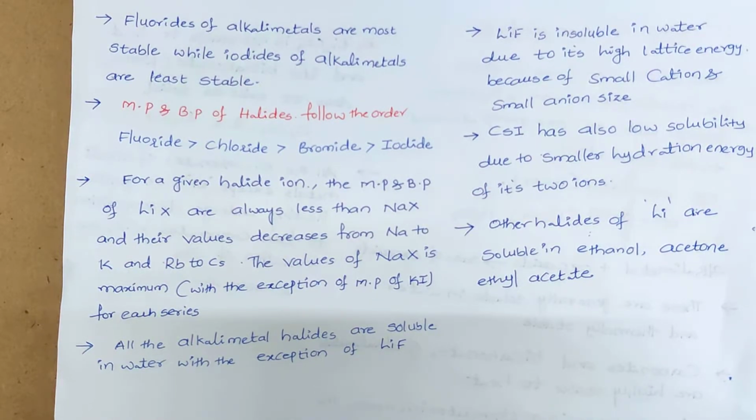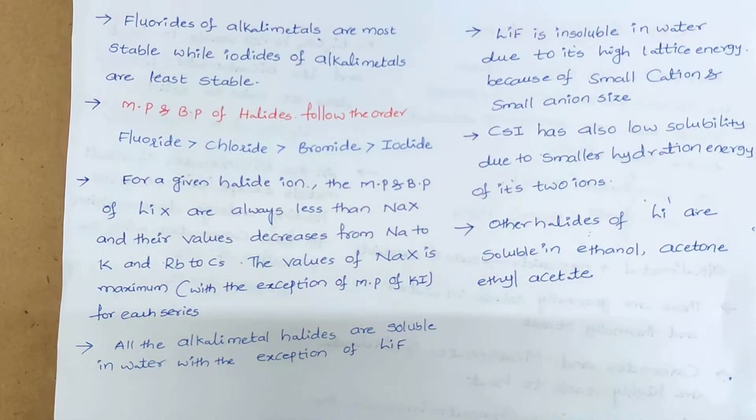After that, from sodium to potassium, potassium to rubidium, rubidium to cesium, the melting points and boiling points of alkali metal halides decrease. Lithium to sodium increases, sodium to cesium decreases. That means which possesses the highest melting point and boiling point for a given halide ion? Sodium.